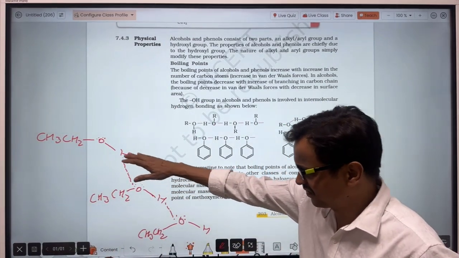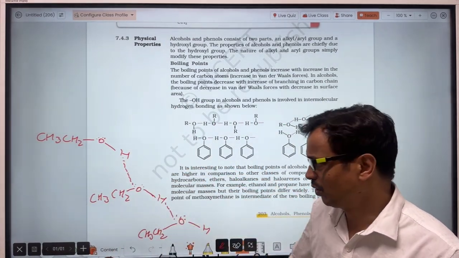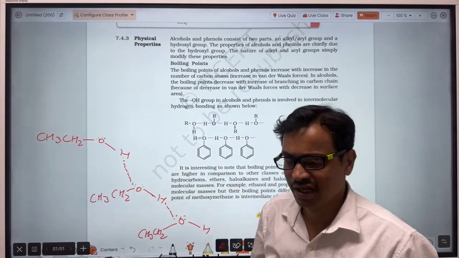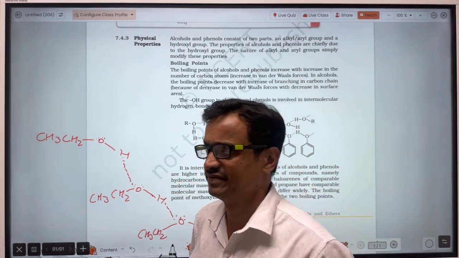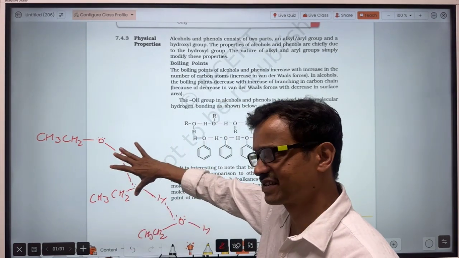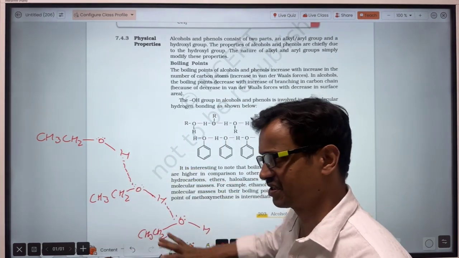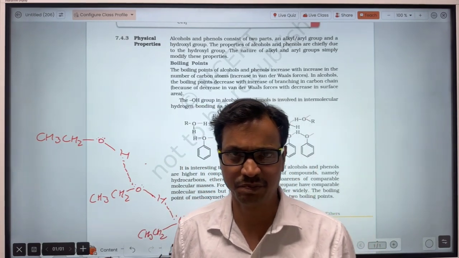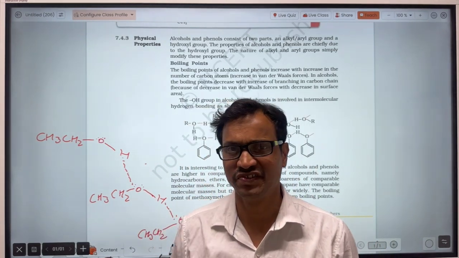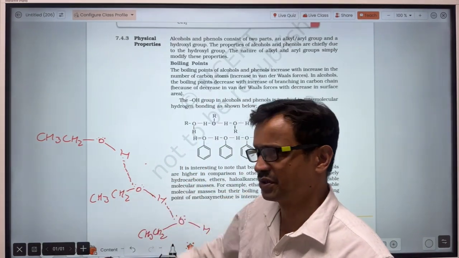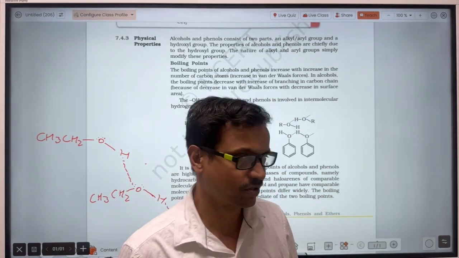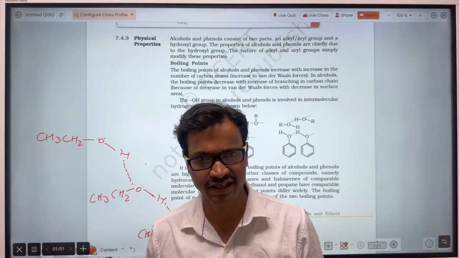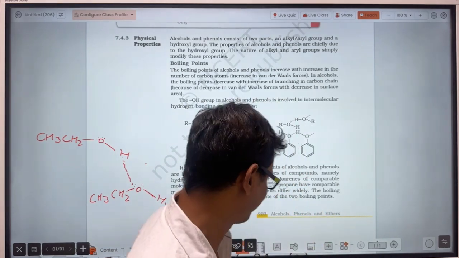Since these molecules are tightly bonded with each other, to separate one molecule from another, a high amount of energy is required, because the force of attraction operating between these molecules is strong. As a result, we have to provide a greater amount of heat energy to separate the molecules. That's why alcohols and phenols possess very high melting point and boiling point.